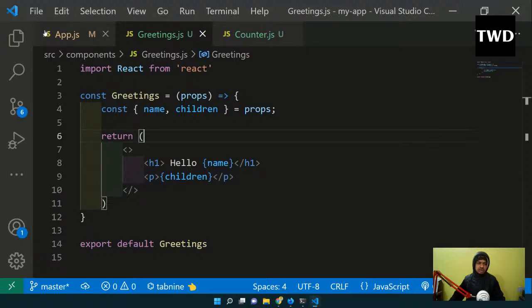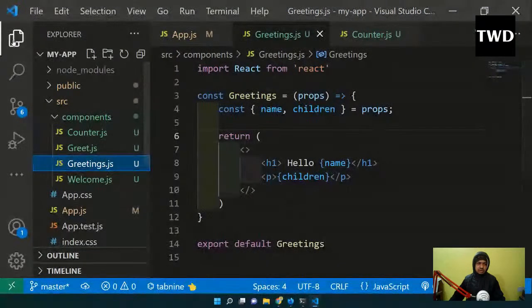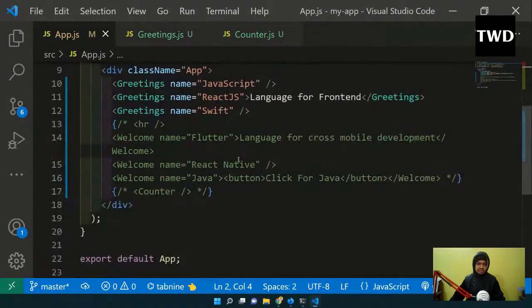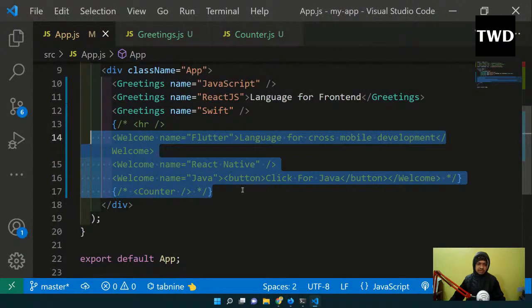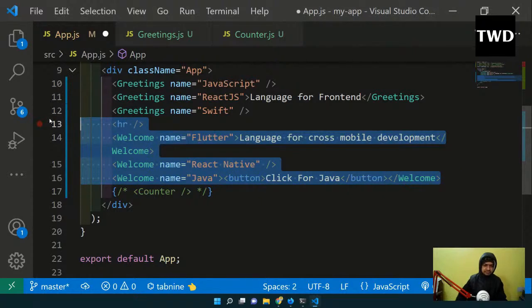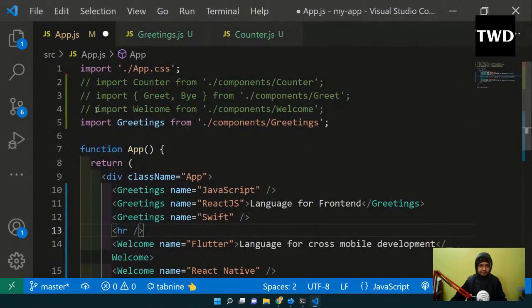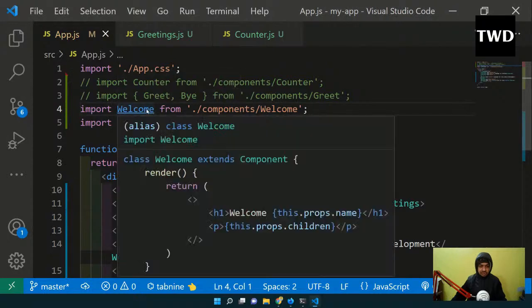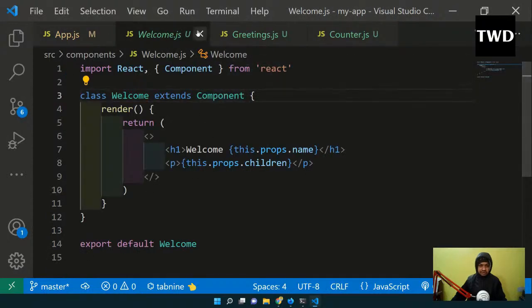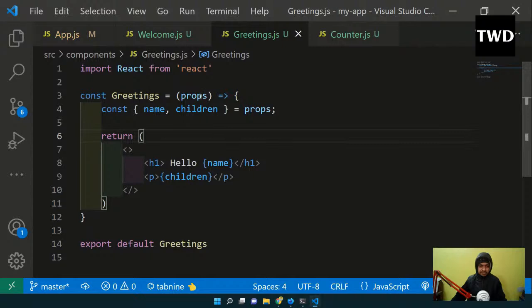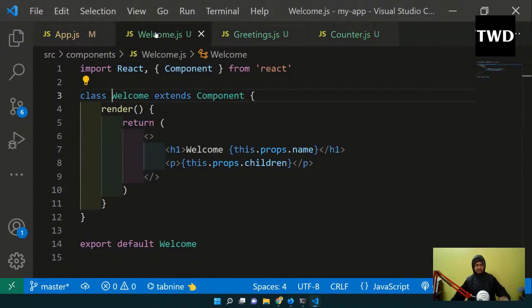So okay, now the next thing is that we are going to see the destructuring in a class-based component, and it is a bit different. Not different, actually we don't have the first method, obviously, because we don't have any parameters there. Okay, so I'll open the welcome. See, we don't have any parameters like a functional component. So we have only the second method here, not the first method, only the second method here.